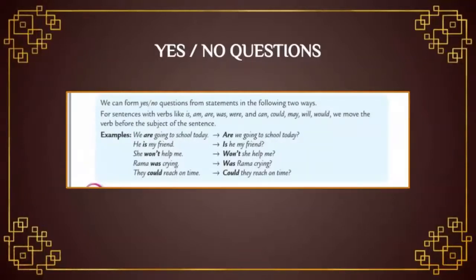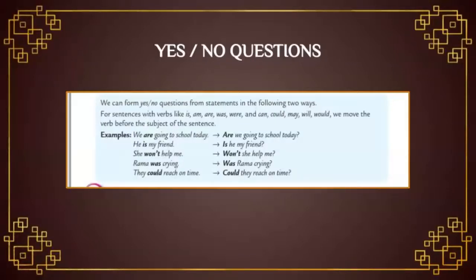Okay, let us see some examples, then you can easily understand. Look at the first one. We are going to school today. It is a normal sentence. Now we are going to see how to form a yes or no question from the given sentence. First of all, find out the subject and verb. Subject is we. Verb is are. Just change the position of this subject and verb. Are we going to school today? Question mark.